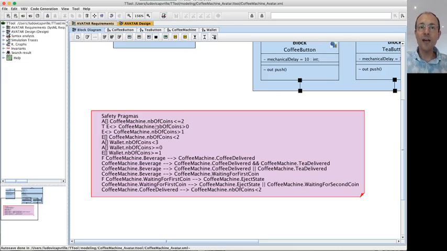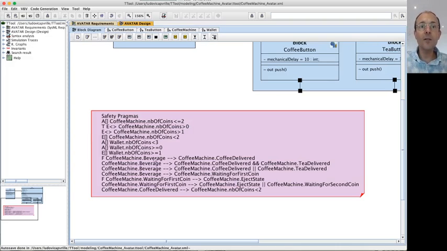We know that number of coins is equal to 2 when starting. And we know that we can inject, receive what we injected before, or select a beverage, and then have no more coins in the wall. So we know that this is true in all states, all paths of the graph. But we're going to verify this afterwards.